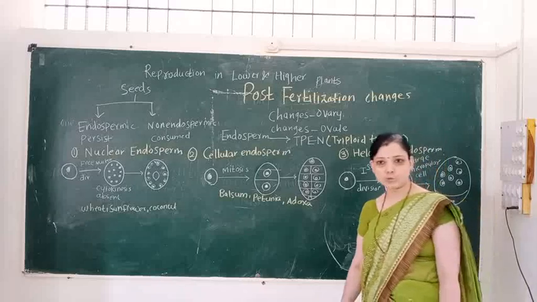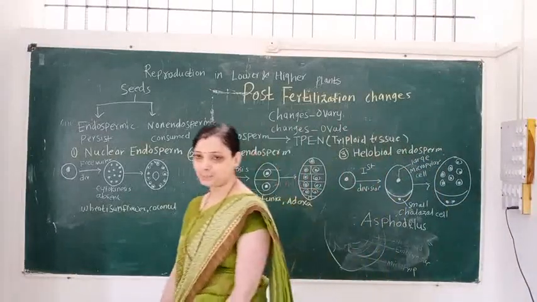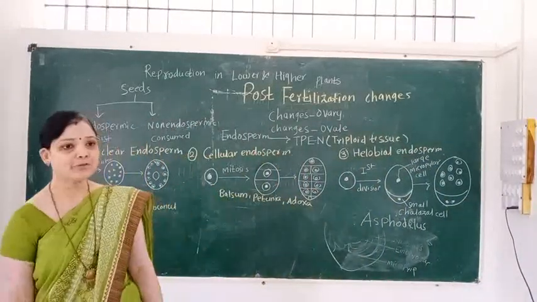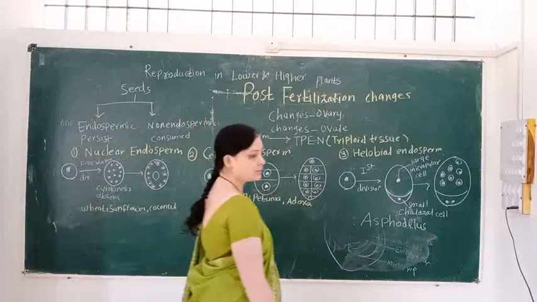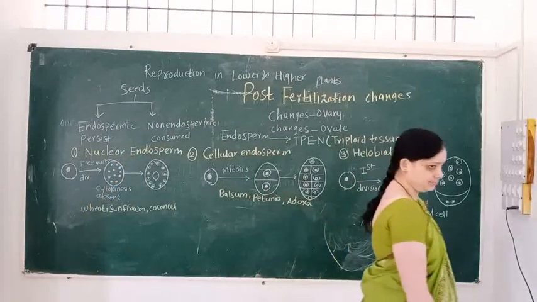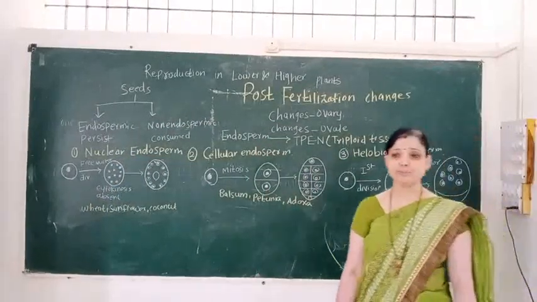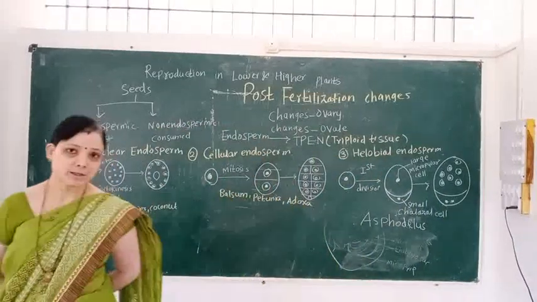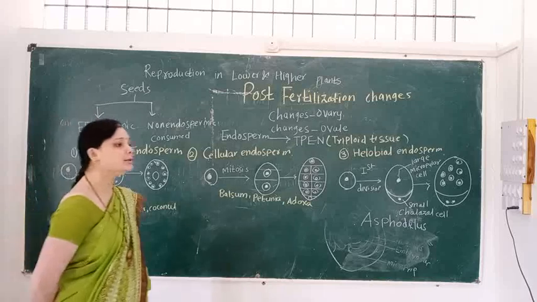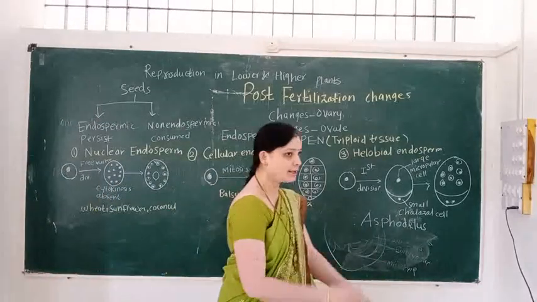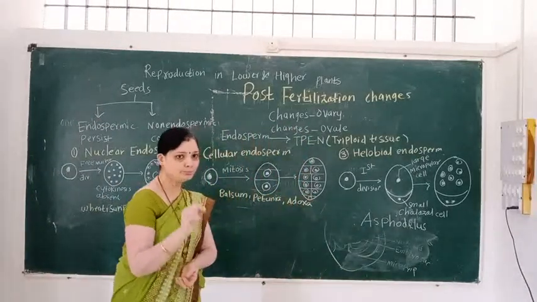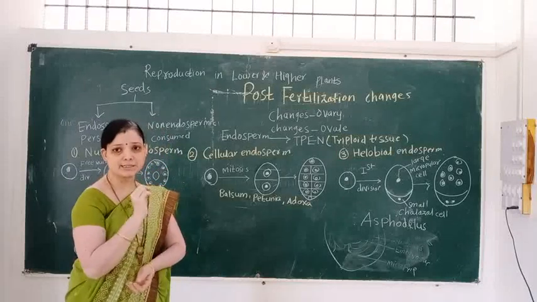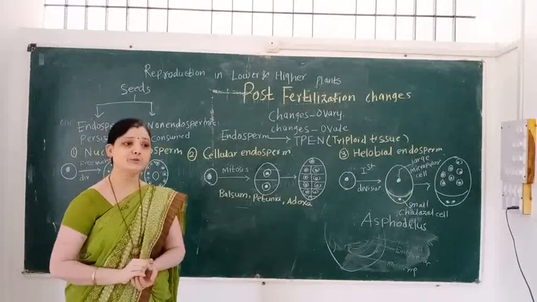Reproduction in lower and higher plants. In the previous video, we learned what double fertilization is and how double fertilization takes place in angiospermic plants.